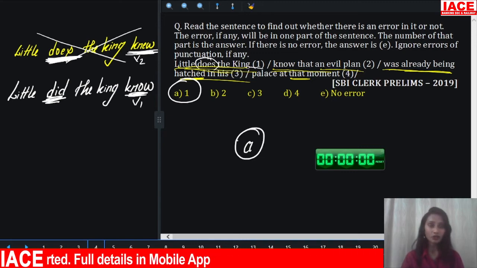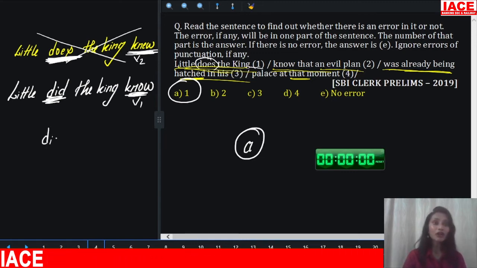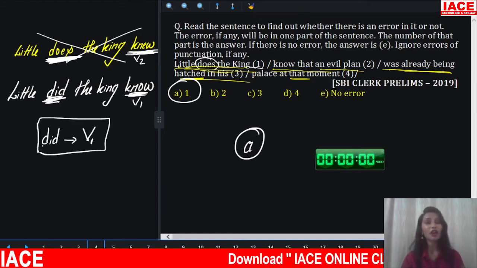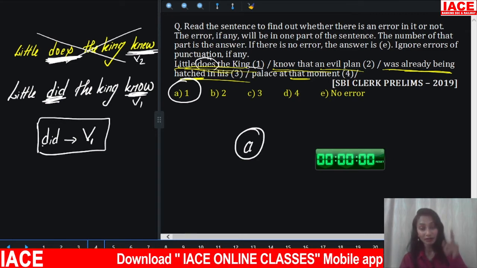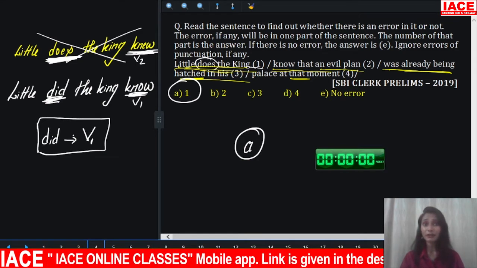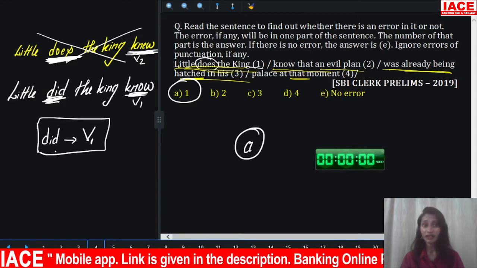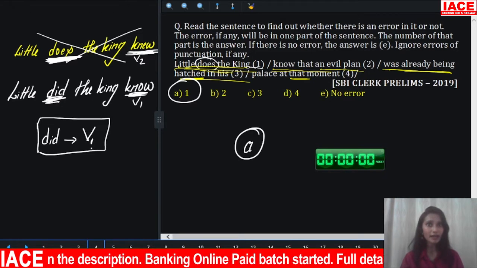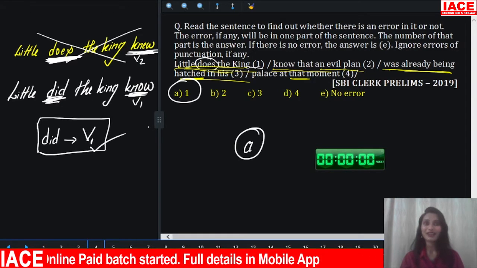I hope it is clear. Do remember, did is always followed by V1 only. The main verb must always be in V1 because did already expresses the past. You cannot make past plus past. It becomes past perfect. Again, it will be a grammatical error if you write V2 or V3 with did. Did is always followed by the base form, that is V1.